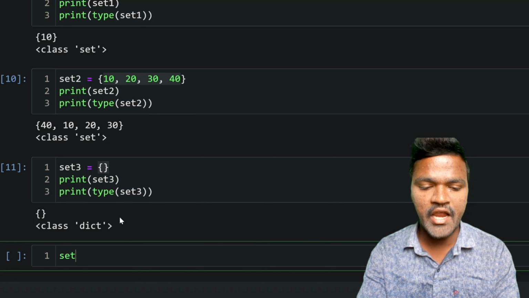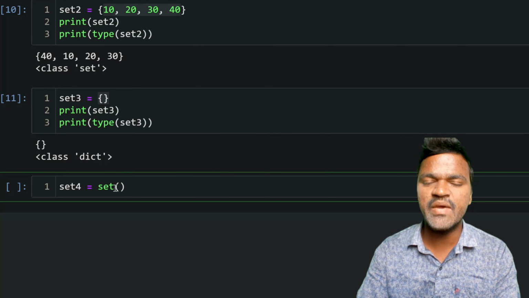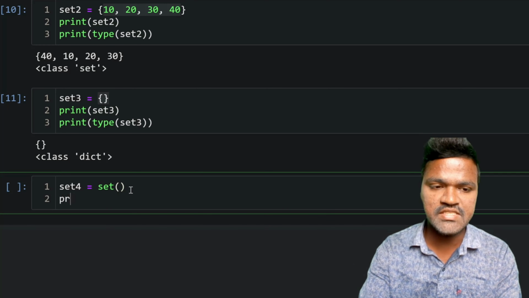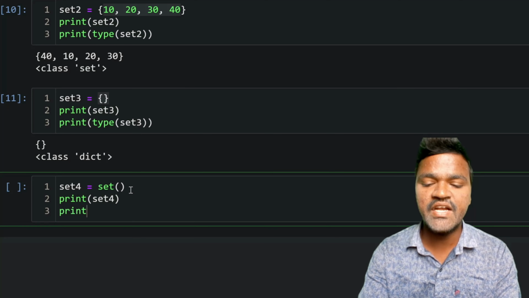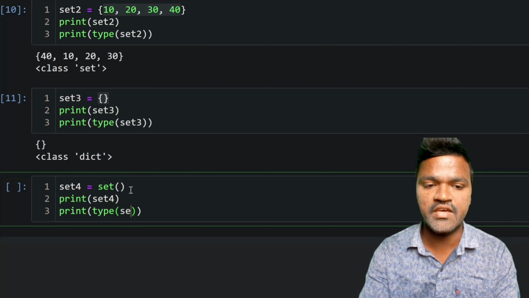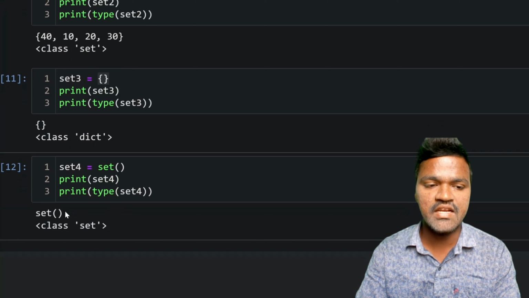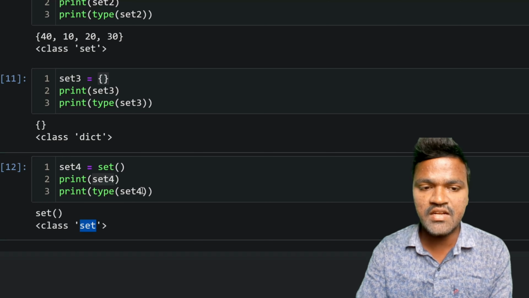For that reason, I am taking set 4 here. What I will do is call this set method. By using this set method also, we can create a set. Now I will print this set 4, and after that I will print the type of this set 4 here. I'm mentioning type, and if I execute this, you can see the result. We are getting the result of the set method when we print set 4, and after that we can see we are getting set for this set 4.